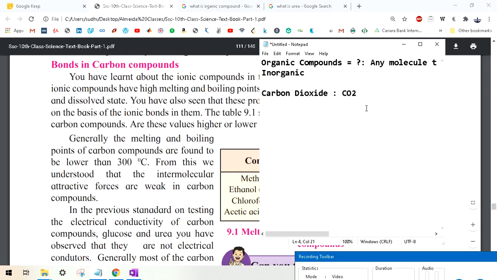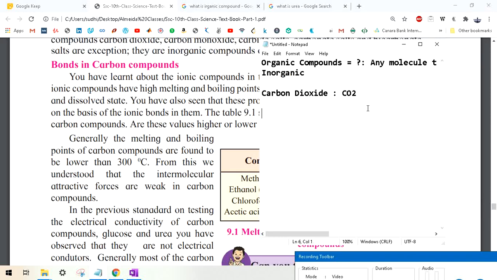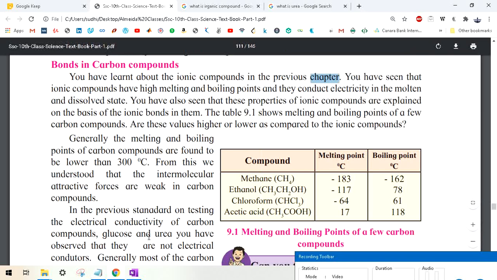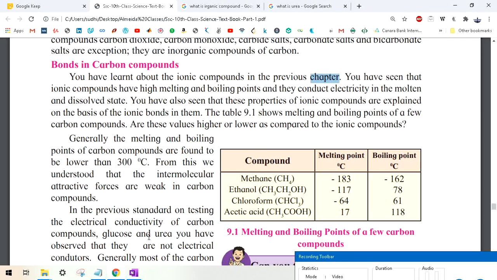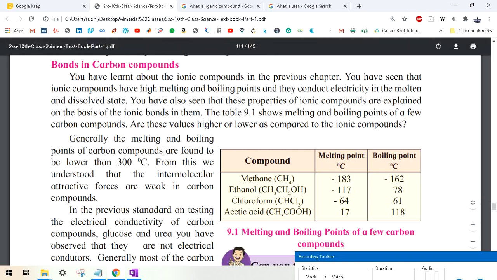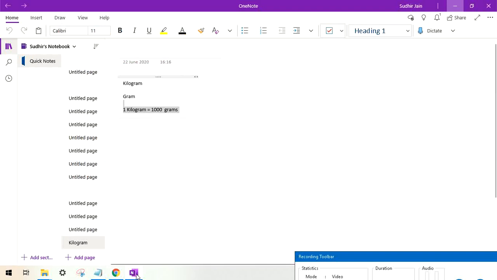Ionic compounds are molecules that have positive and negative charge. One atom will have a positive charge and another atom will have a negative charge, and they will be together because of the attraction force of opposite charges. So in that case, those are called ionic compounds. Now we also know that ionic compounds have high melting and boiling points, and they conduct electricity in the molten and dissolved state. The best example of an ionic compound is NaCl.